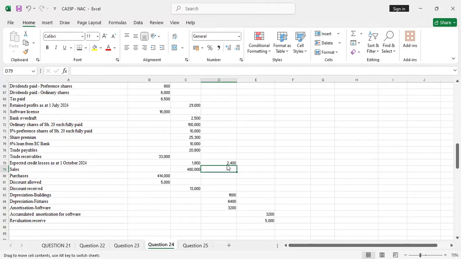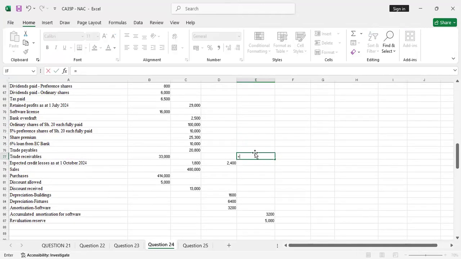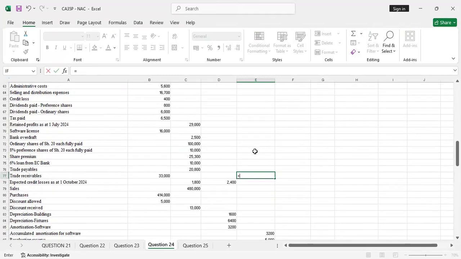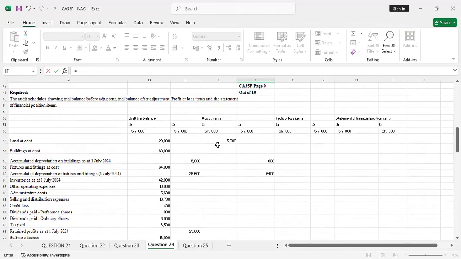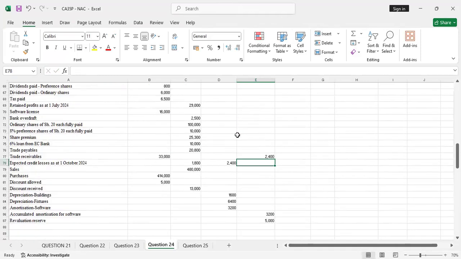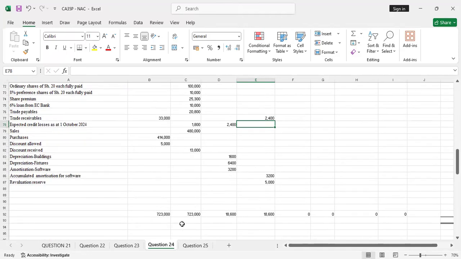So you debit the expected credit loss account and credit which account? Trade receivables account, because the credit loss effect reduces the trade receivables account. So you will credit that account with the same amount, 2,400. And run down there to see if you are balancing, and there's no changes on these items.